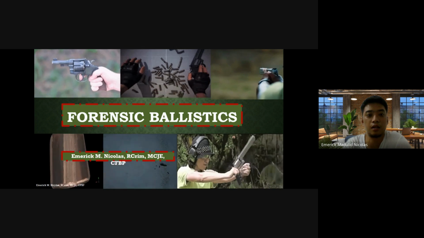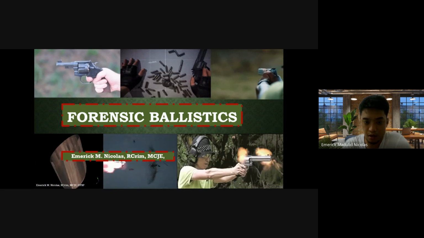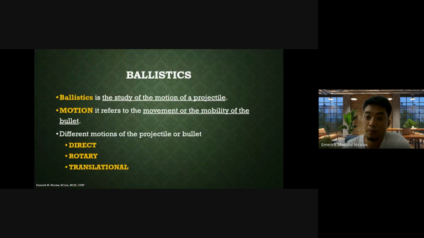The course is forensic ballistics. Let us talk about what ballistics is. Ballistics is the study of the motion of projectile. When we say motion, it refers to the movement or the mobility of the bullet. Every time that we study the motion or the movement of the bullet, we call it ballistics.